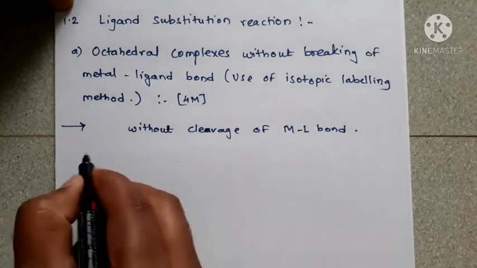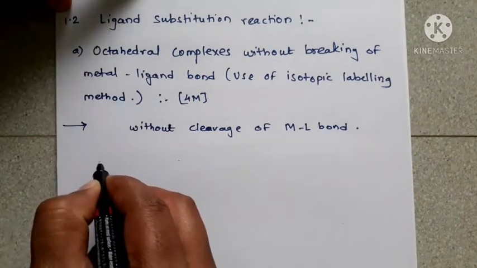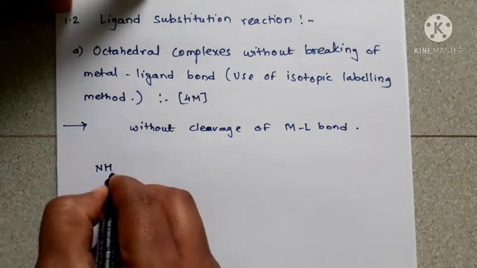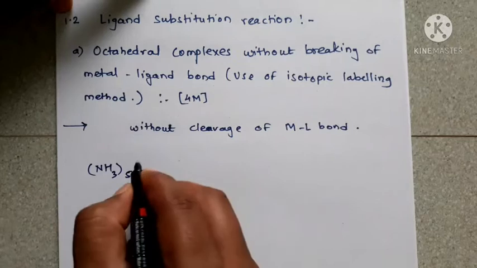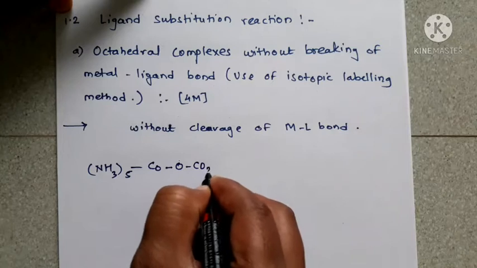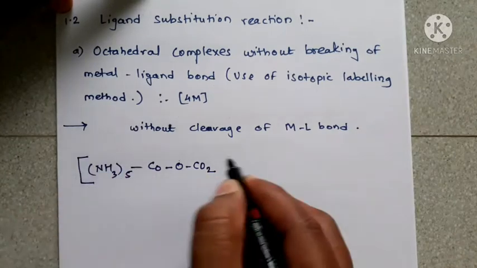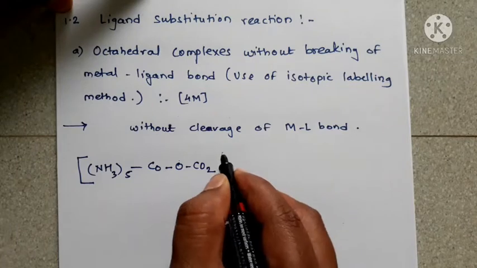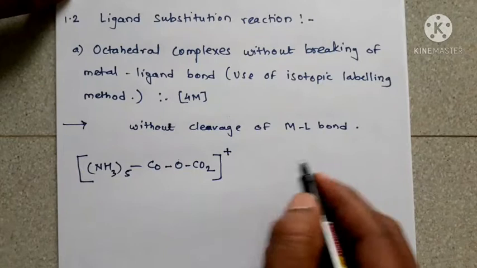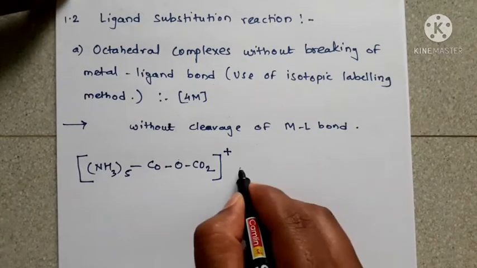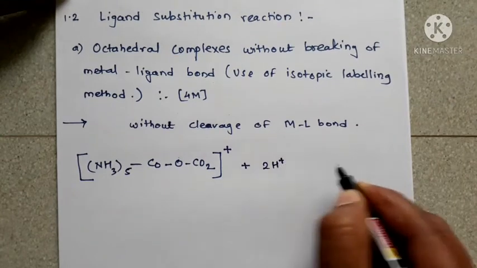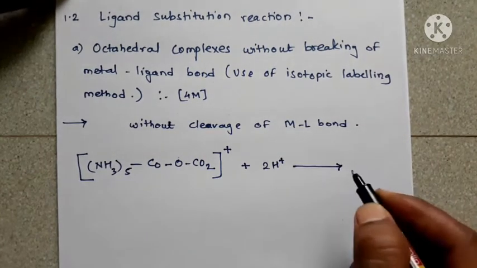So we have to take [Co(NH3)5CO3]+. This is one complex, octahedral, having plus charge, and then taken in an acidic medium. 2H+ indicates acidic medium.